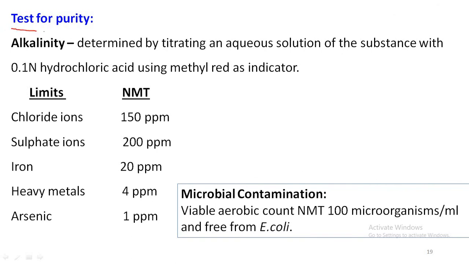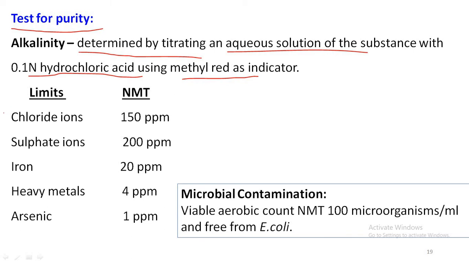Coming to the test for purity of magnesium hydroxide mixture. The magnesium hydroxide mixture is alkaline in nature, so the alkalinity of the sample is determined by titrating an aqueous solution of the sample with 0.1 normal hydrochloric acid solution using methyl red indicator.